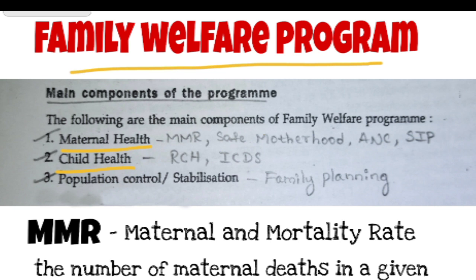In mother, we have active plans like MMR, Safe Motherhood, ANC, and SIP, and many more, but these are the active plans. ANC is antenatal care. Antenatal care is nothing but the care provided to a woman from the time of pregnancy till the delivery. This care is known as antenatal care.